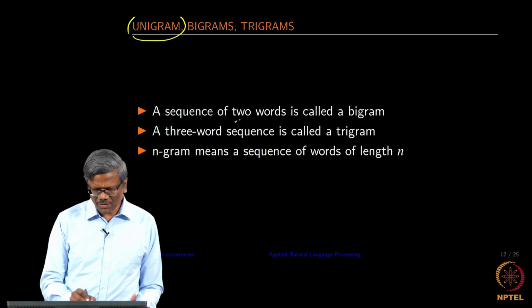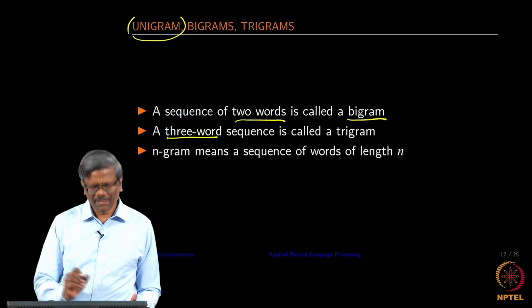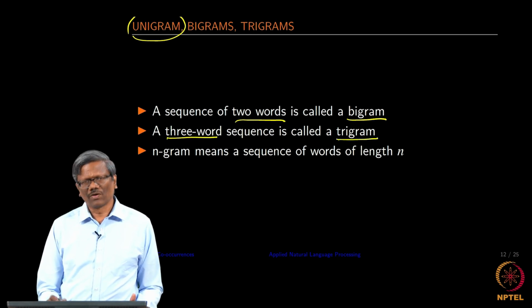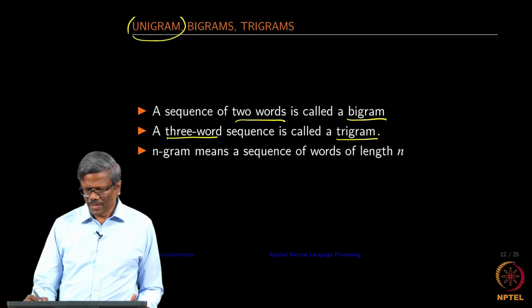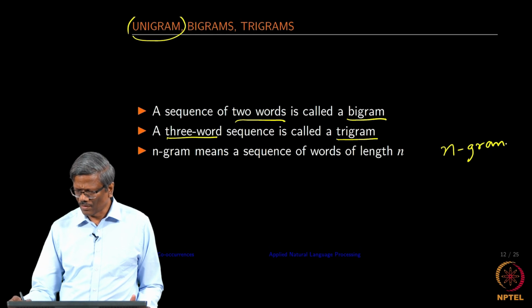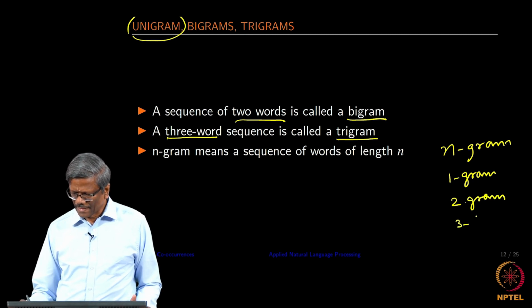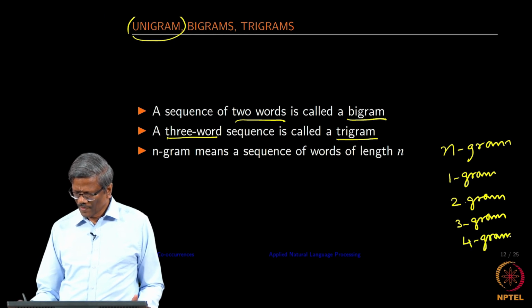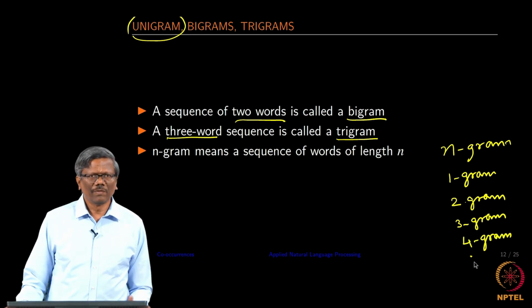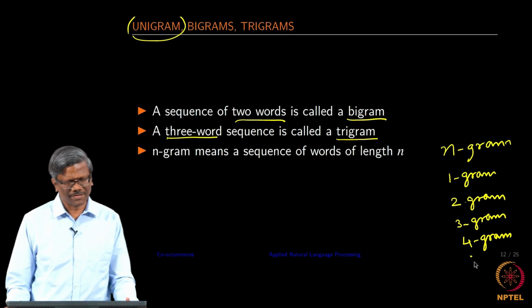If you use 2 words together, then it is called a bigram. If you use 3 words in a sequence, then it is called a trigram, or in general you can name this an n-gram. So, 1 gram is your unigram, 2 gram, 3 gram, 4 gram, etc. We will be using this term n-gram throughout this lecture.